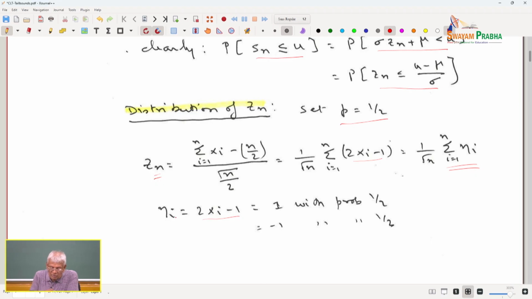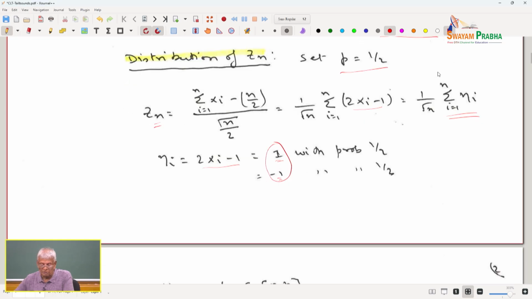So, this random variable eta i, by virtue of the fact that xi takes 1 or 0, takes the value 1 or minus 1 with probability half. So, you can think of Zn as a scaled random variable. We have already seen this is a Rademacher variable, minus 1 and plus 1 with equal probability.